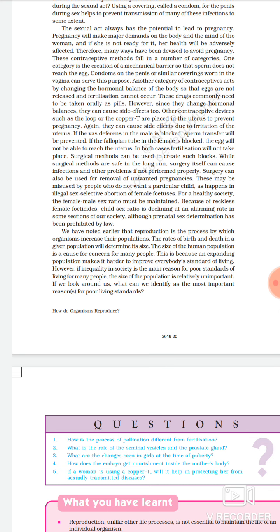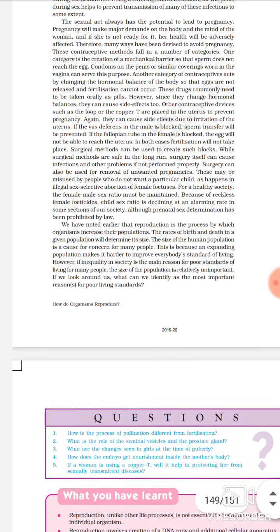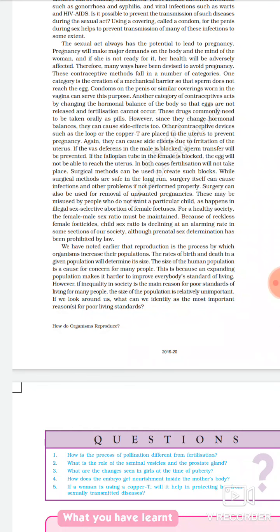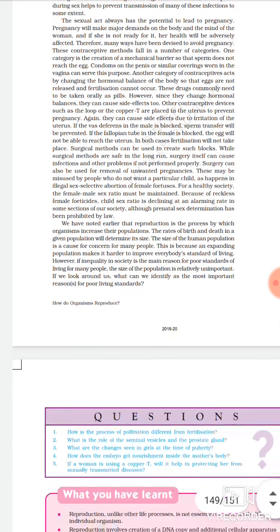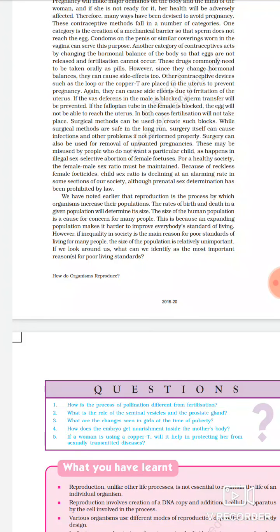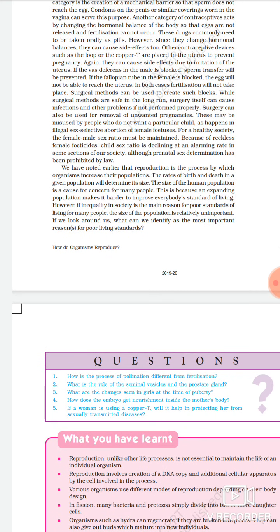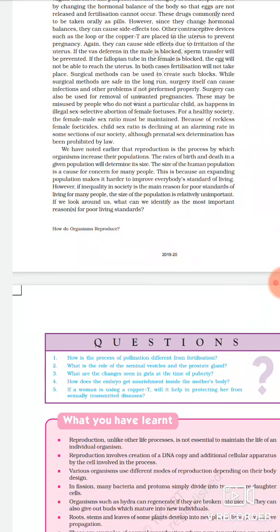Other contraceptive devices, such as the loop or the copper T we have discussed right now, are placed in the uterus to prevent pregnancy. Again, they can cause side effects due to irritation of the uterus. So if the copper T is fitted in the uterus of the female, it can irritate the body and can cause injury or infections also. Now we have discussed two methods, vasectomy and tubectomy. Surgical methods can be used to create such blocks. While surgical methods are safe in the long run, surgery itself can cause infection. So definitely if there is surgery, there are some side effects. Okay, so that is all given over here.